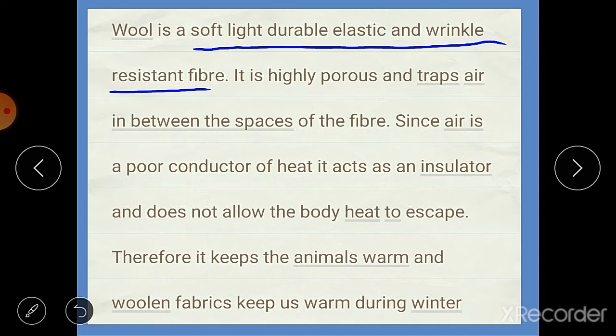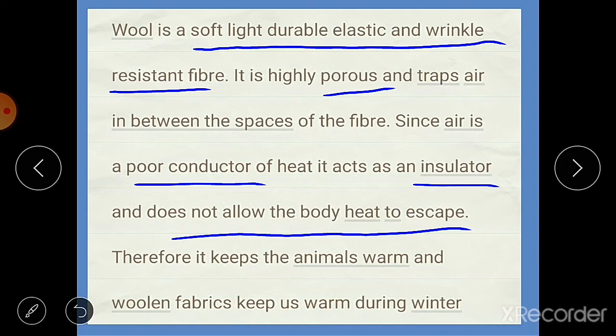Wool fibers are highly porous, and they trap air in between the spaces. Since we know that air is a poor conductor of heat, this trapped air acts as an insulator and does not allow body heat to escape.